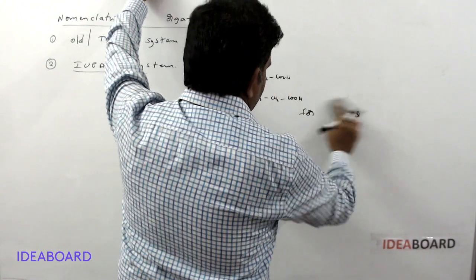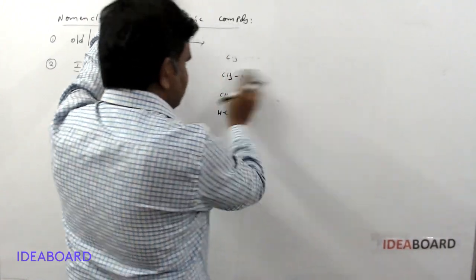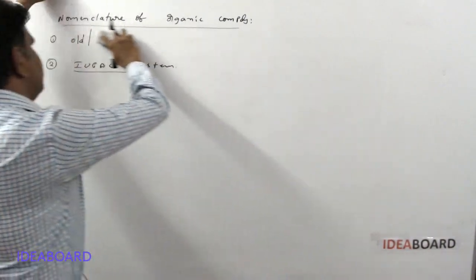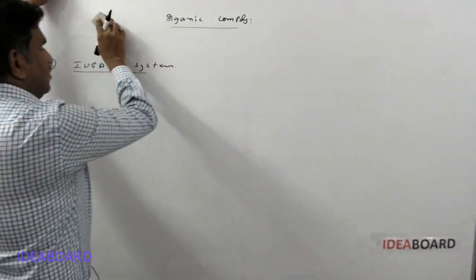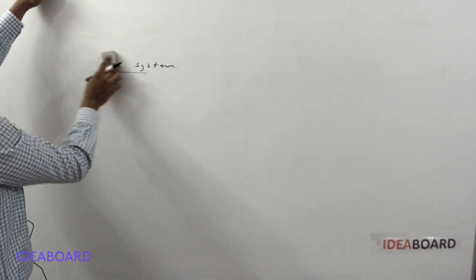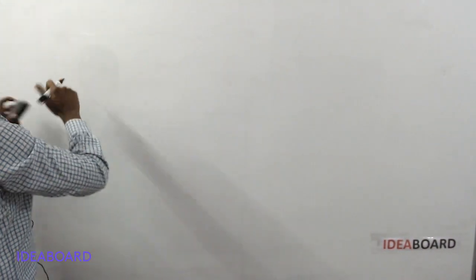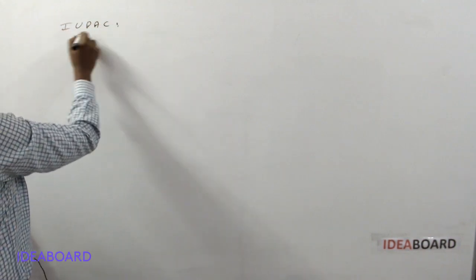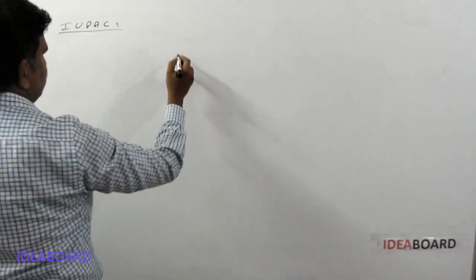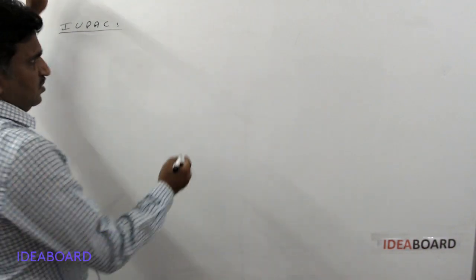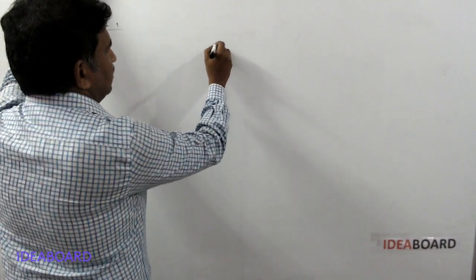As per the IUPAC system, the name of an organic compound minimum contains two parts, and a maximum of four to five parts can be present. What are the minimum parts required?